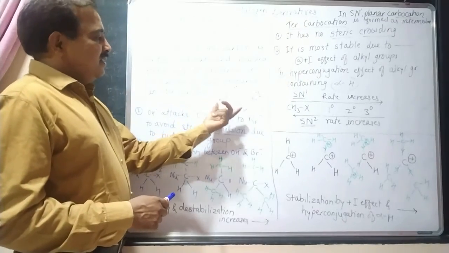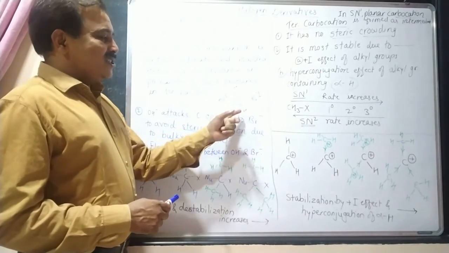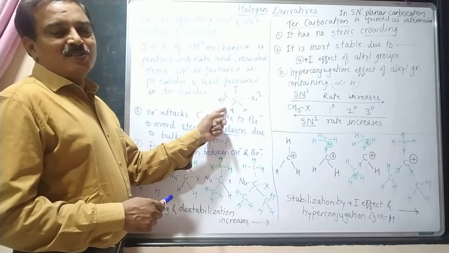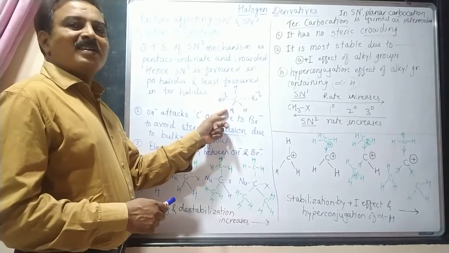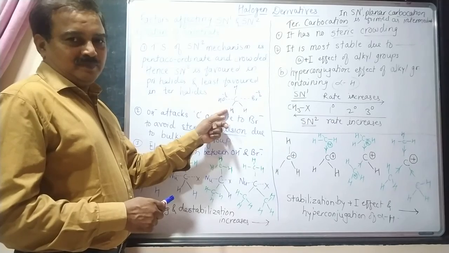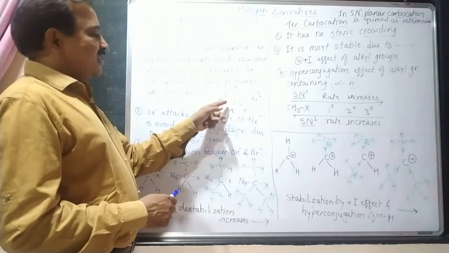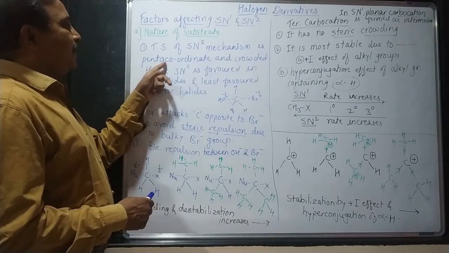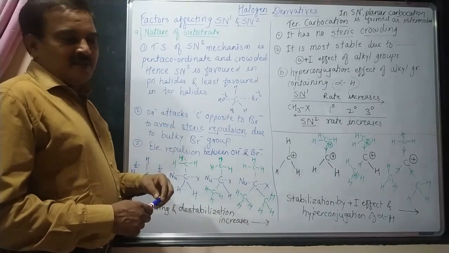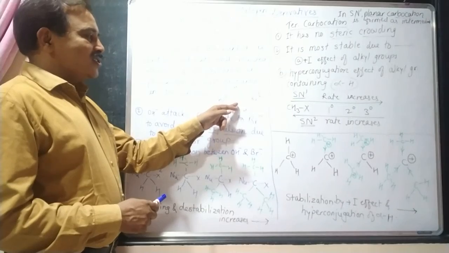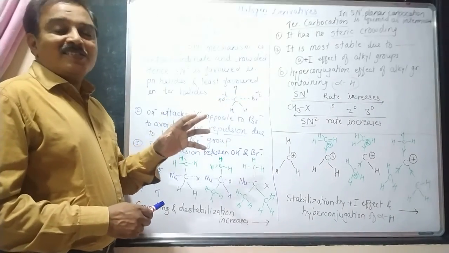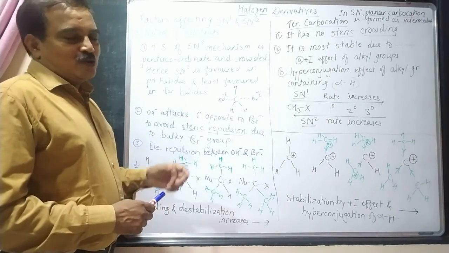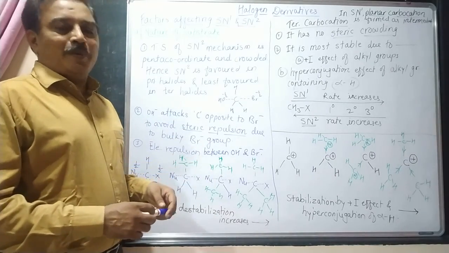When this situation is formed, this structure is called a transition state structure. In this transition state structure, the central carbon atom becomes pentacoordinate because it holds both the nucleophiles simultaneously. So this is the characteristic of the SN2 mechanism.